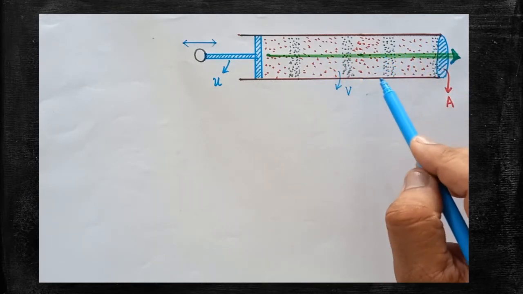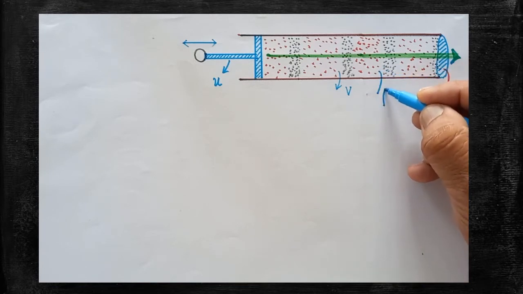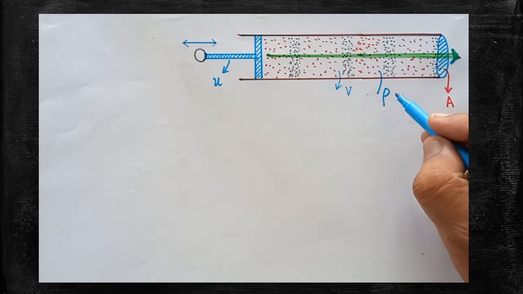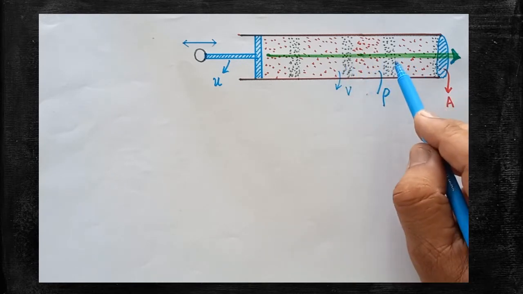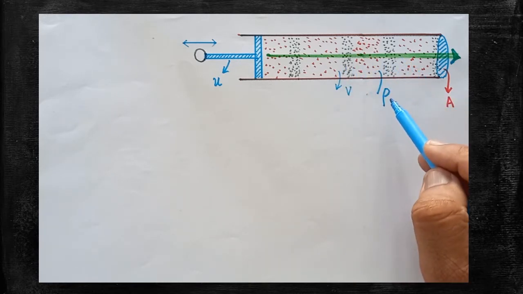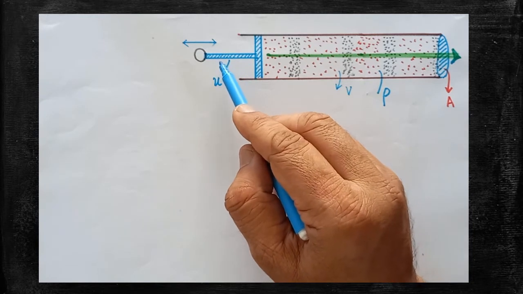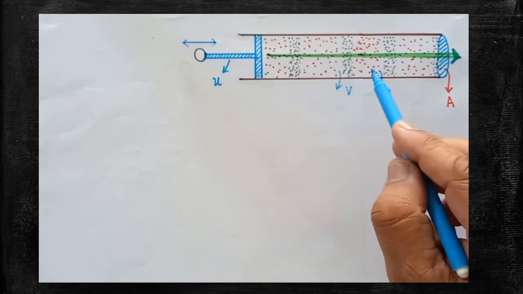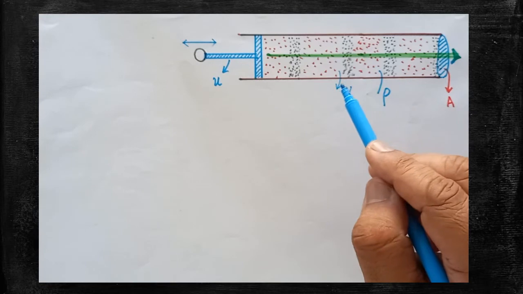Now we should know what density is. We know very well that the density is represented by the letter rho. Rho is the density of the fluid, the density of the air. So when the air molecules are at rest, the density of the air must be taken as rho. When the time t is 0, when the process is not yet started and the piston is not yet moved, all the particles will be at rest and nothing will be moving. Longitudinal waves won't be set up.